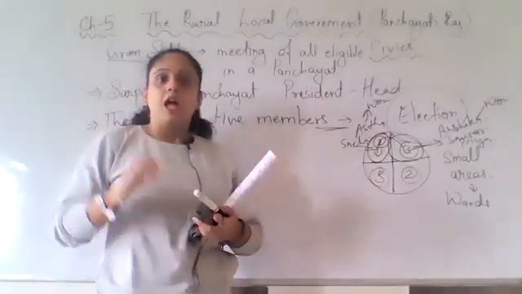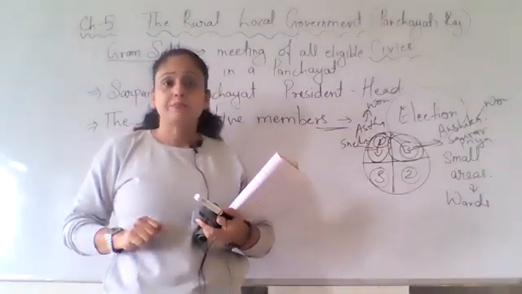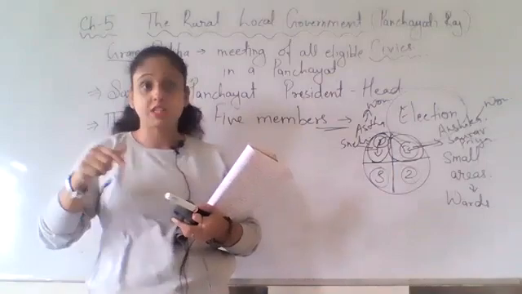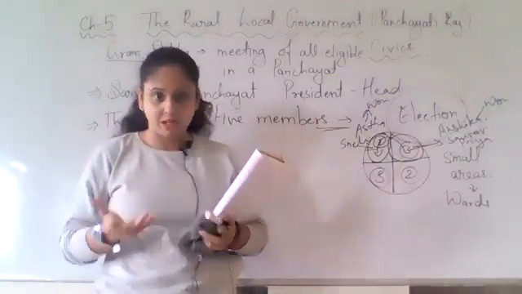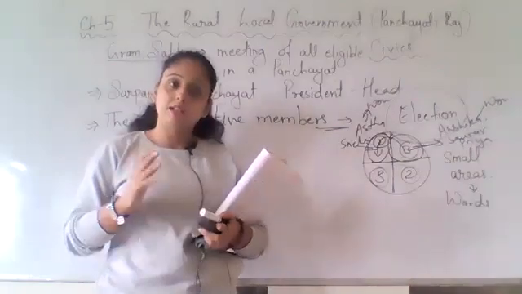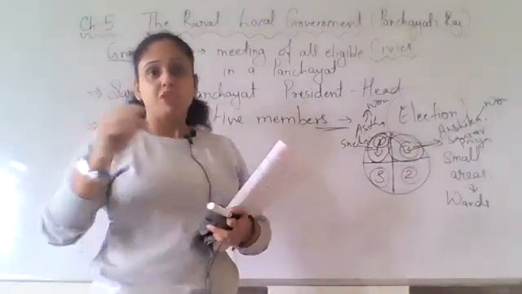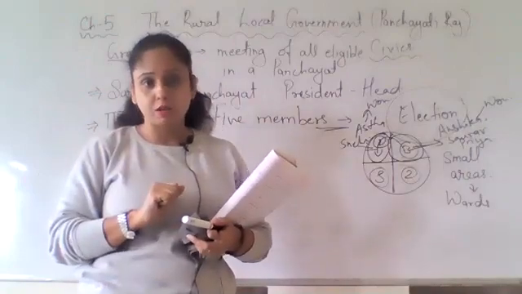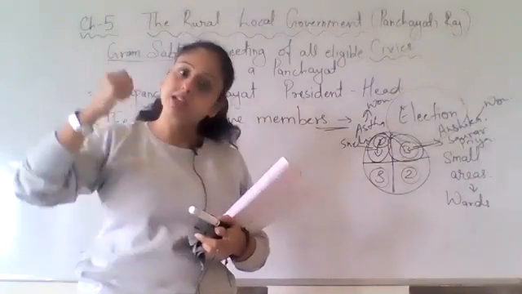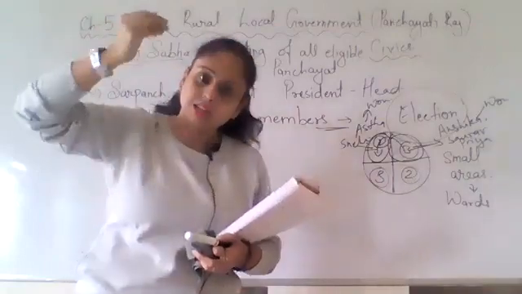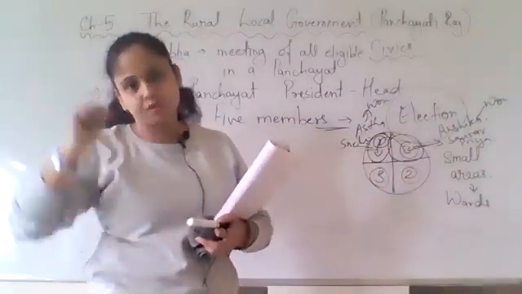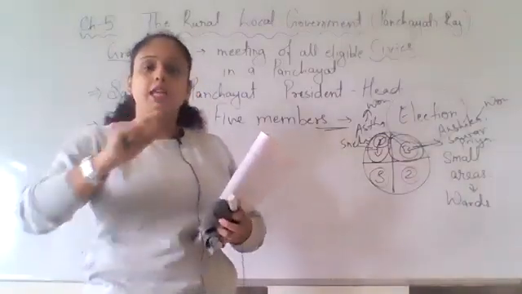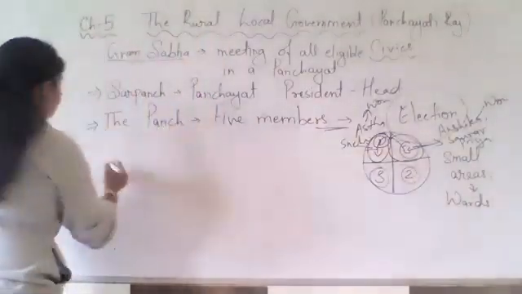Next thing is, what is the time period of this election? Suppose Astha became the Panch. There will be some time period for Astha. Otherwise, for the whole life, till the time Astha is there, she will be the Panch. Correct? But it is not like that. Their time period is 5 years.